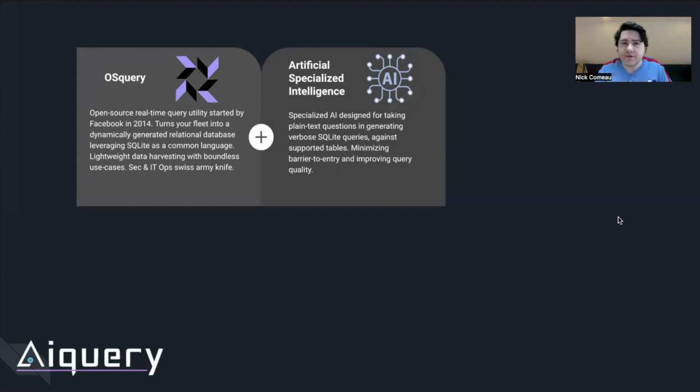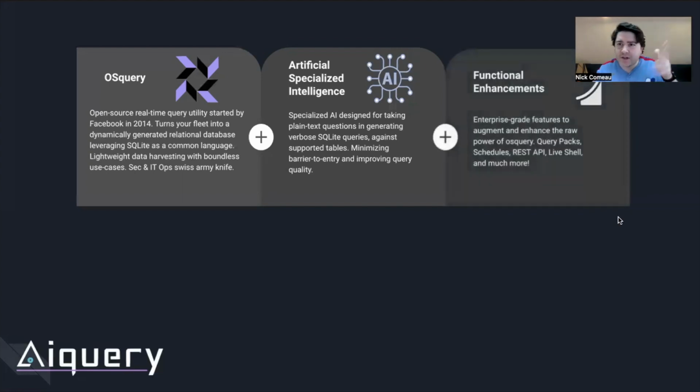And that's where artificial specialized intelligence comes into play, attempting to take plain text questions and generate verbose SQLite queries against supported tables, effectively minimizing the barrier to entry, but also improving query fidelity and adding some additional complexity and refined capabilities to make it tailored to your unique environment or use cases, which we'll showcase when we get into the tool.